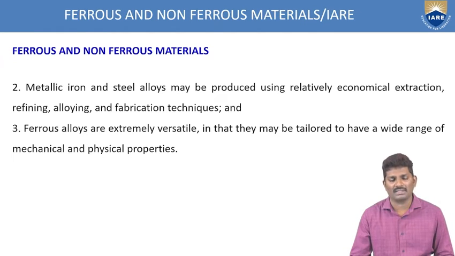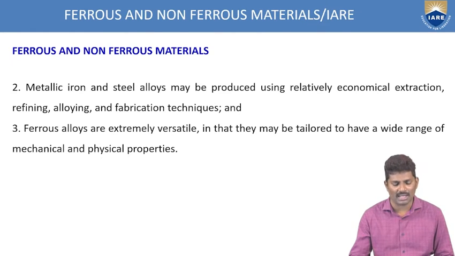Similarly, ferrous alloys are extremely versatile because they have a wide range of mechanical properties. Any material having many properties can be very useful in mechanical applications. That is why most mechanical applications, even the construction of bridges, heavy equipment and heavy machinery, are manufactured with the help of ferrous materials.